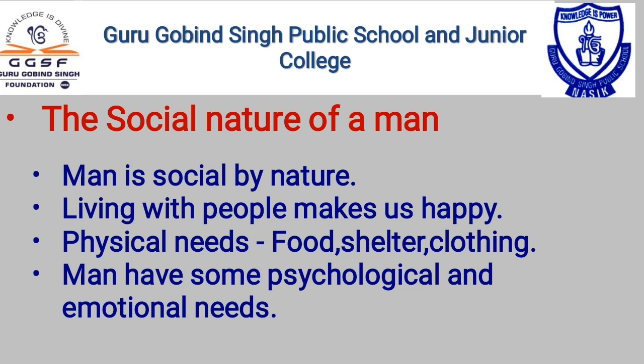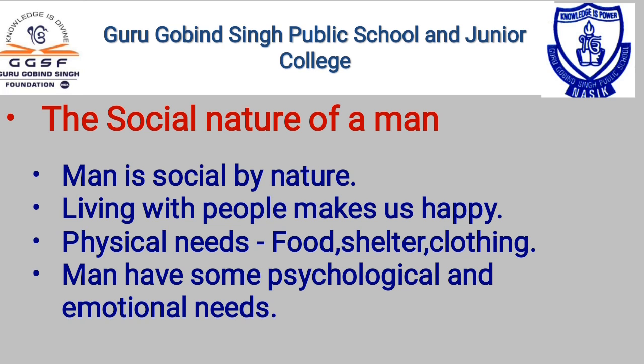Okay, dear student, we have some physical needs also. For example, we have physical needs like food, shelter and clothing. But along with these physical needs, we also have some psychological and emotional needs, right? For example, when we are happy, we want to share our happiness with someone else.